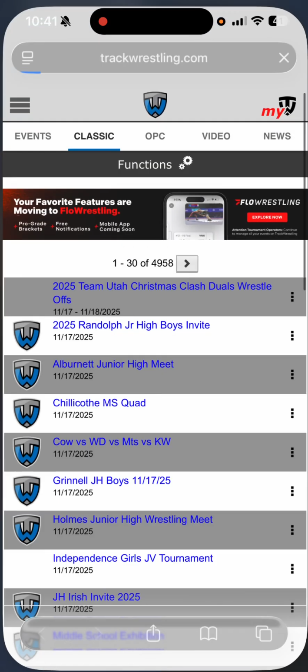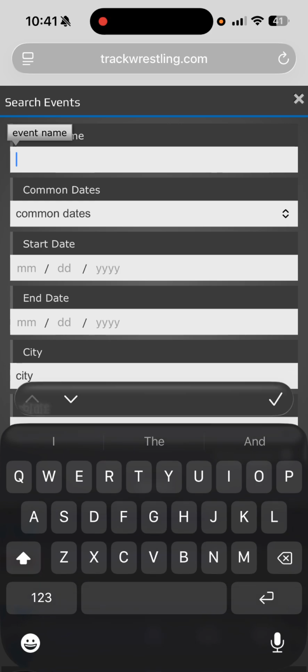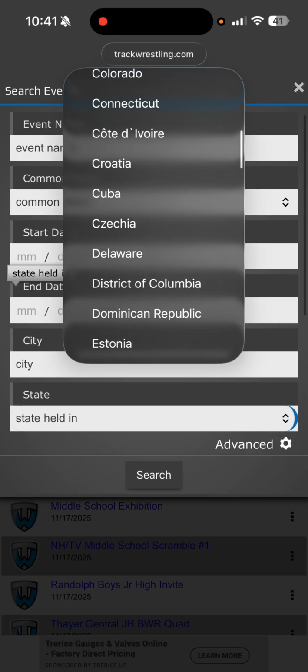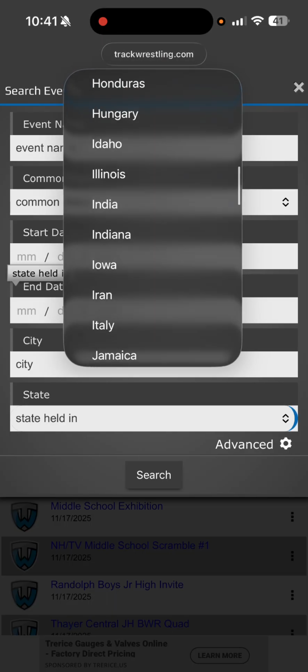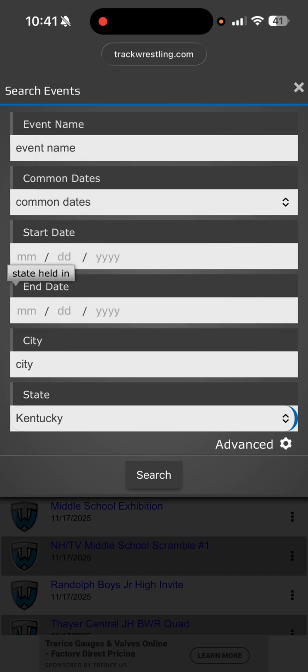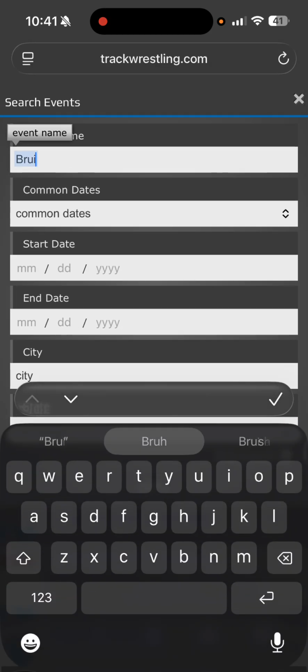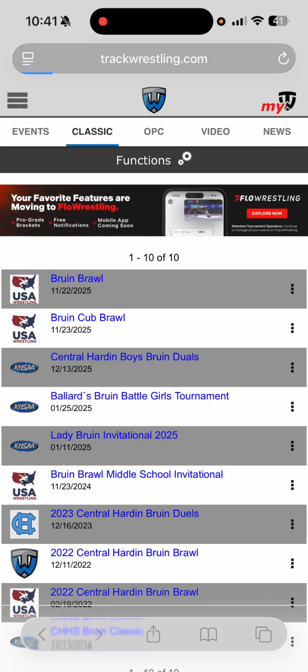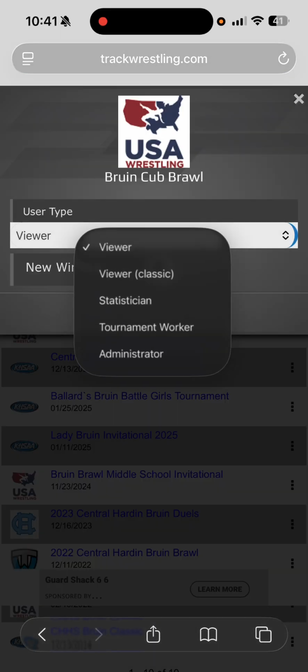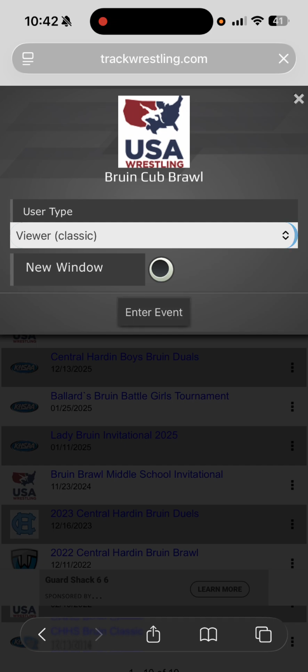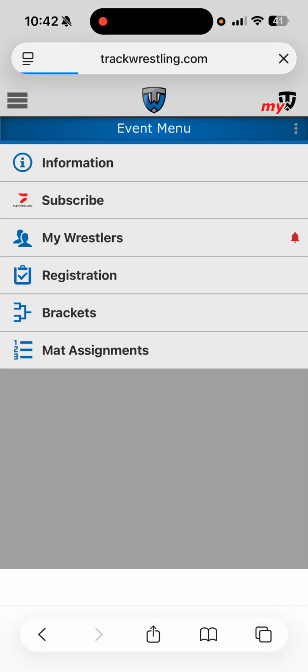Search Events, Kentucky. Go up here. We're going to type in Bruin to help narrow down the search. Search Bruin Cub Brawl. We're going to view it in Classic this time. Much easier. Hit Enter Event. Then we're going to go click Registration right here. We're going to click on Registration.